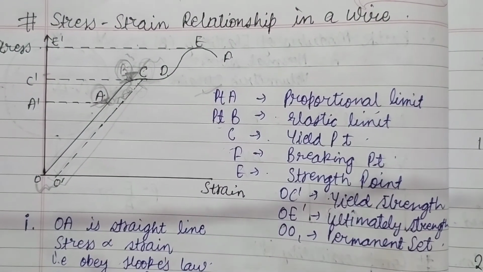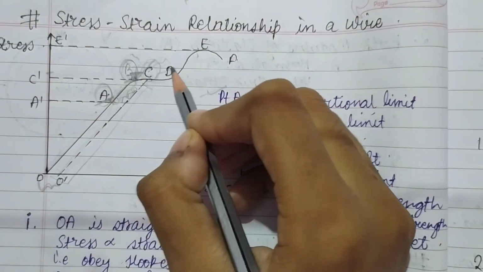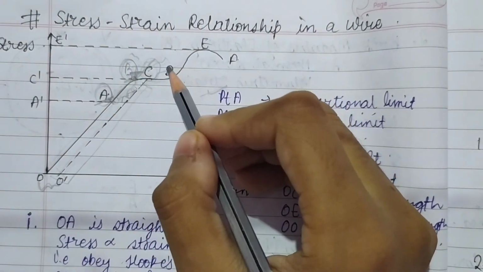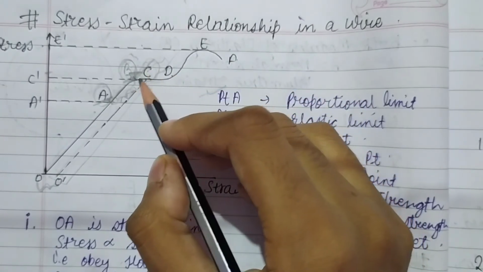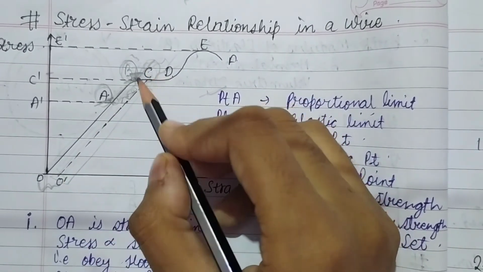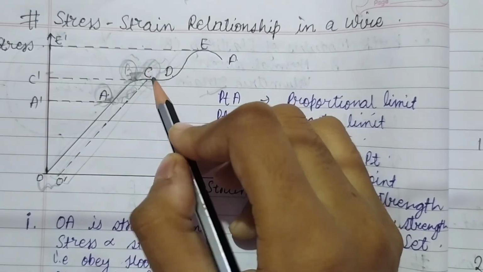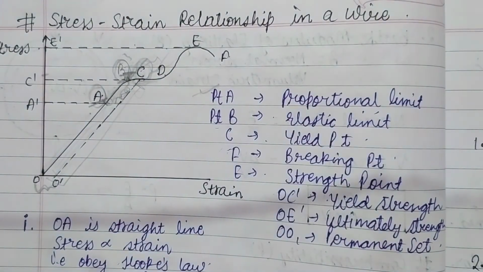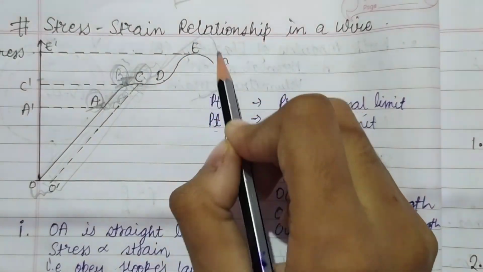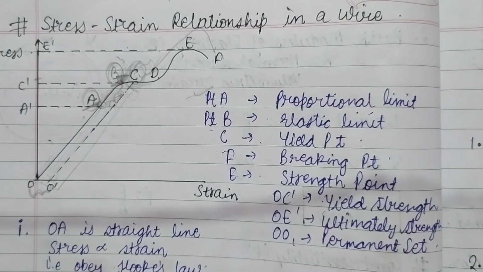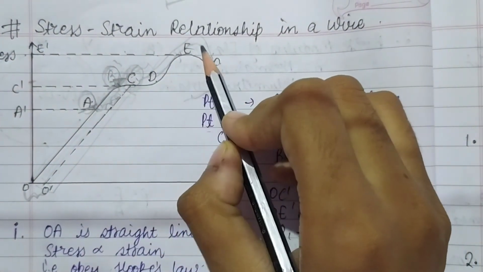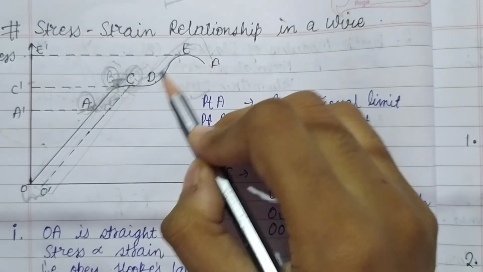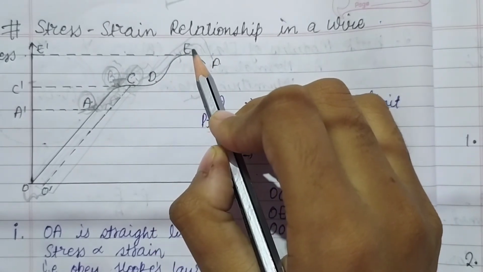Now beyond point C, what do we see? The wire shows perfectly plastic nature. Before this point there was a little bit of elastic behavior, but after point C complete plastic behavior is shown by the wire from point C to point D. Beyond point D, towards E and F, this holds even if the wire is unloaded.